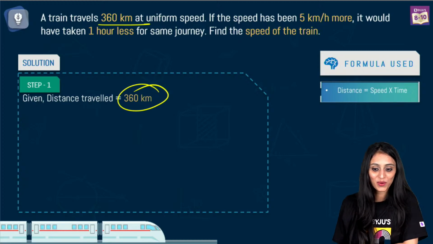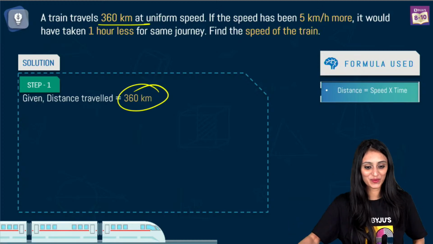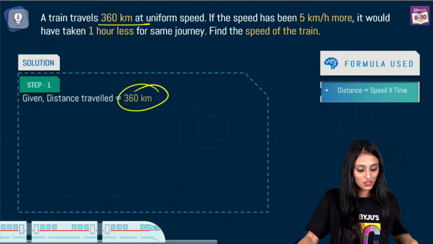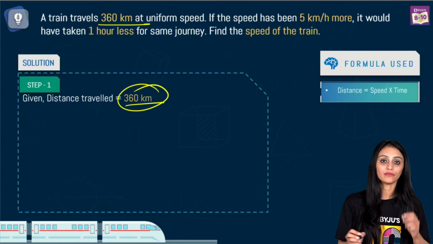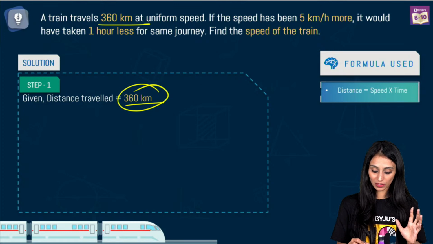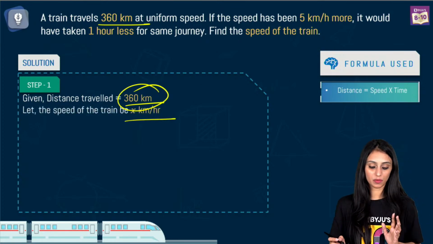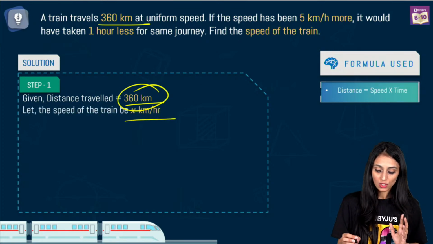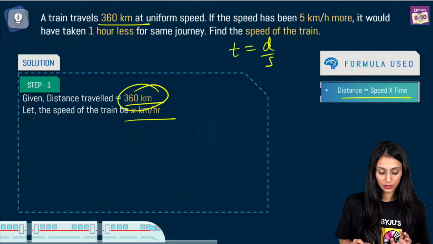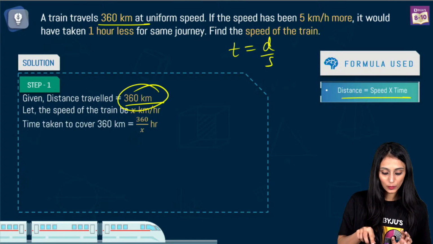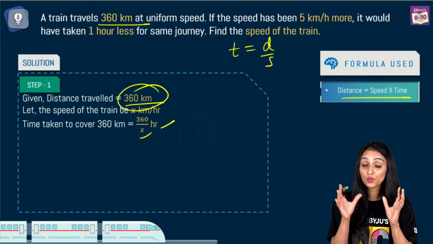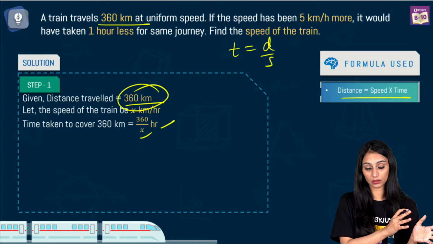Super fast like a train. Okay. I'll go slow now. Okay. All right. So this is the distance that the train is covering, 360 kilometers, right? Now, the speed of the train is uniform. Let's say the speed of the train is x kilometers per hour, right? So we know one thing, using this formula, time is equal to distance upon speed. So that means it will take 360 by x hours to cover this distance, if it is moving with a speed of x kilometers per hour, right?